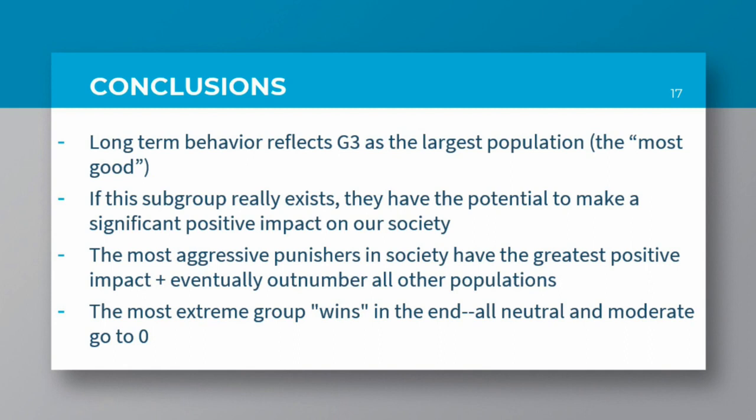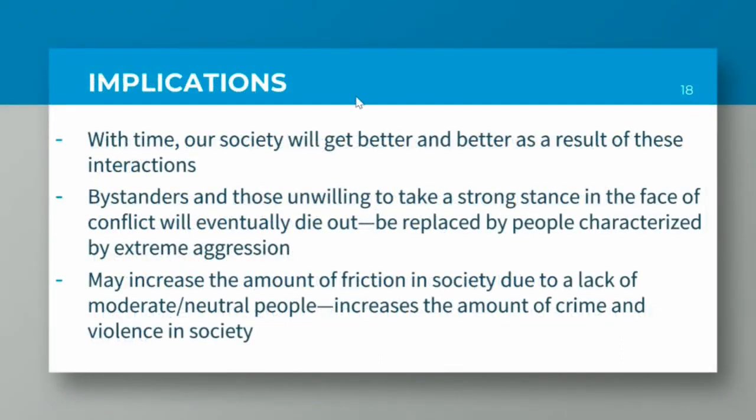So the most aggressive punishers, the G3 group, as we saw according to our alpha parameters, have the greatest positive impact in our society and will eventually outnumber all of the other populations. So over time, in the long run, they will, by their actions, convince others to join their subgroup population and eventually will greatly outnumber the other populations. Now we'd like to take a minute to discuss the implications of our model.